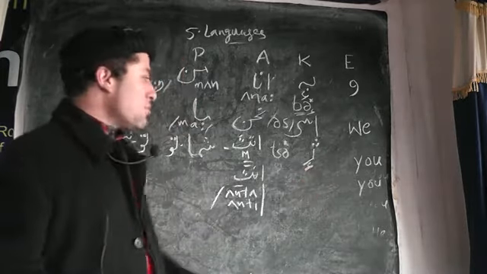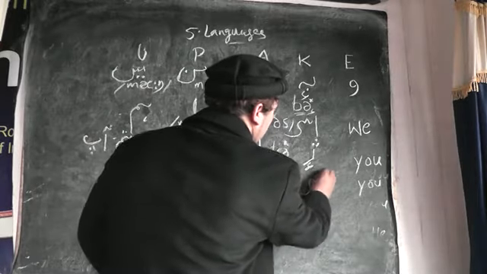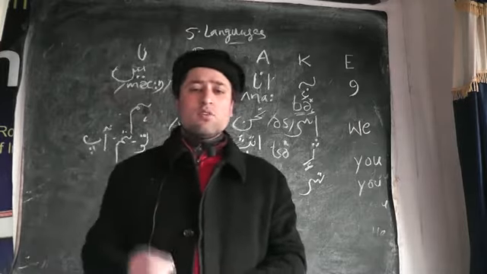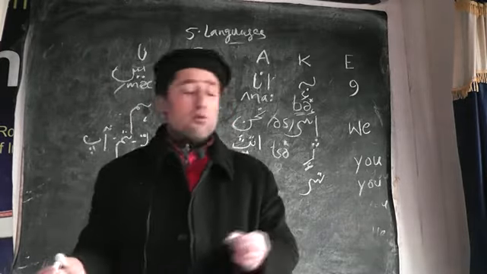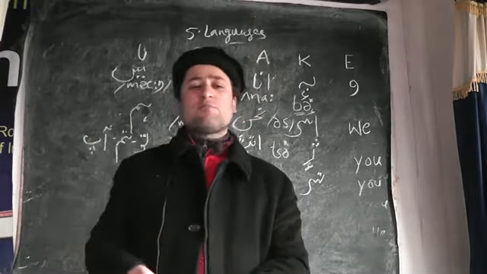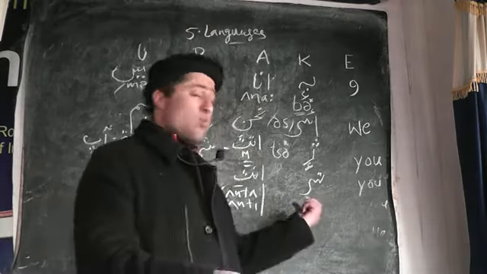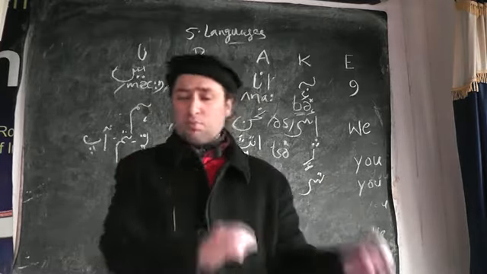But here in Kashmiri, for plural "you", we can use tuhi. I will not put a mark of respect. This tuhi means "you" for the second person plural, and for the mark of respect for the second person singular, feminine, we can use tuhi as well, because I'm a native speaker of this language and I've seen people speaking like that.